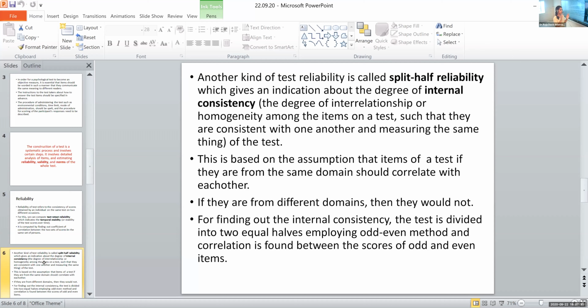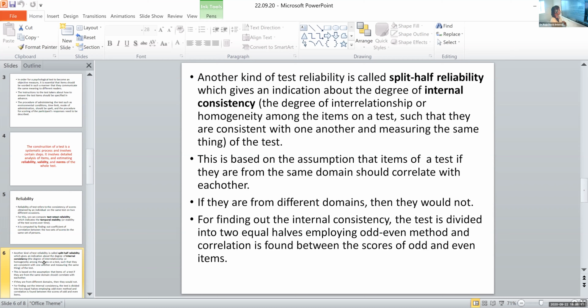The internal consistency means internal to those items, internal to that particular test. In a particular test, we have certain number of items, and those items together, do they have a consistency? Do they form the elements of the same domain or the same topic or the same psychological variable that we are studying? Here we have depression. So these hopelessness, helplessness, feeling low, all these factors would be correlated. They would be internally consistent. And that is what we find in split half reliability.